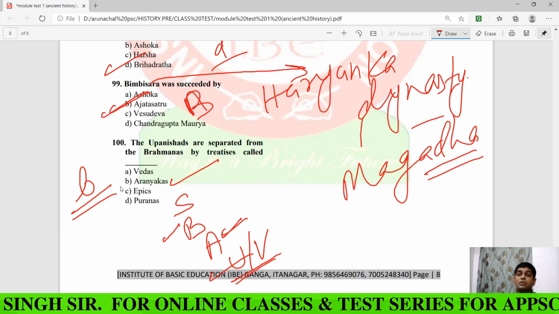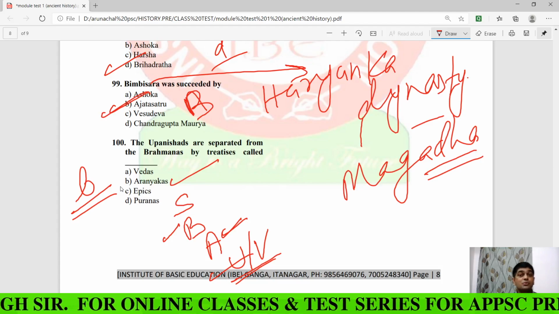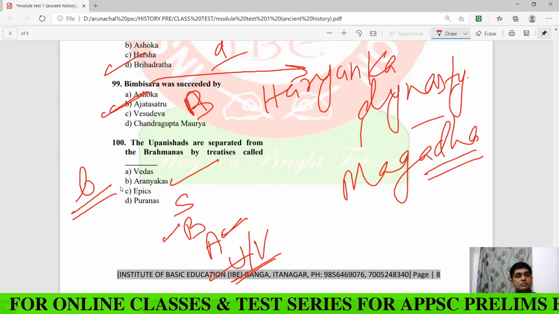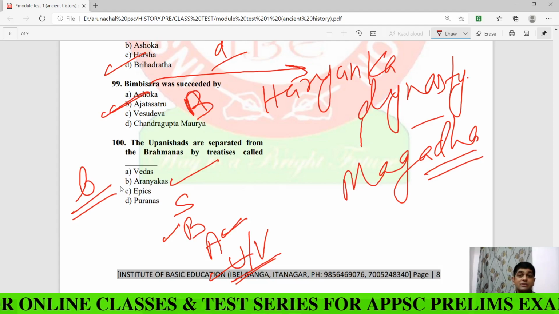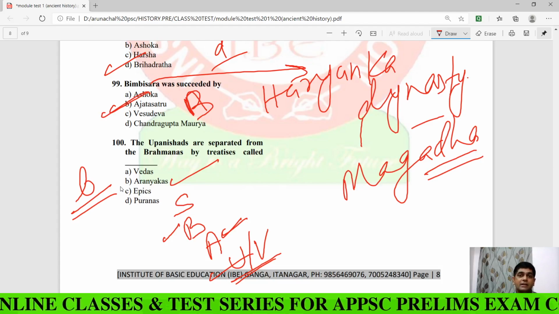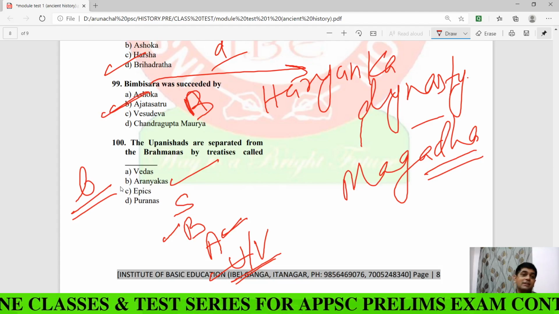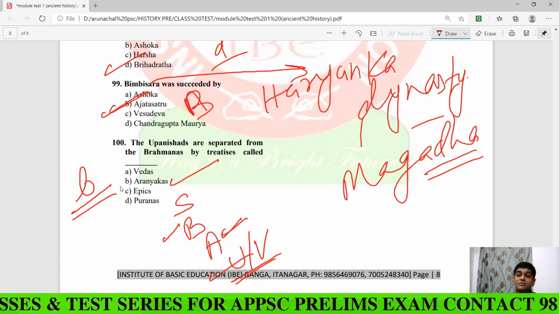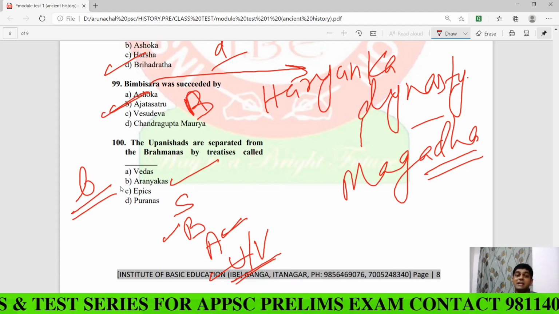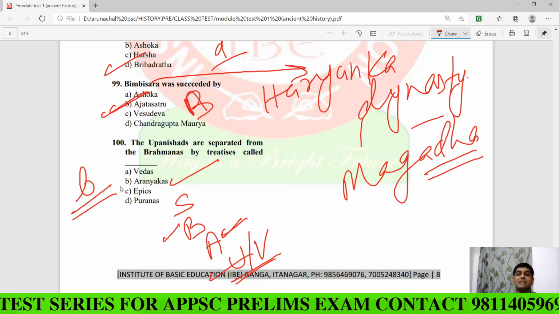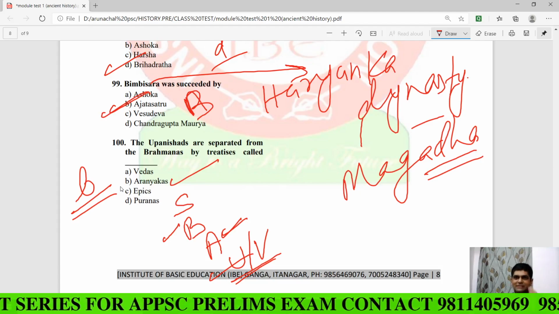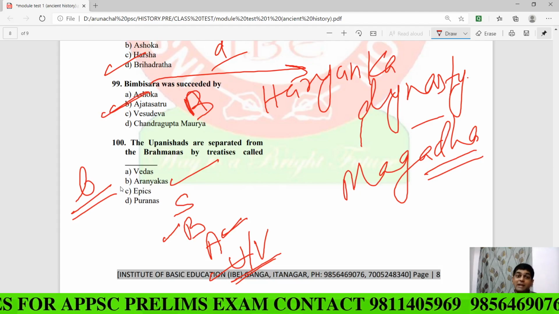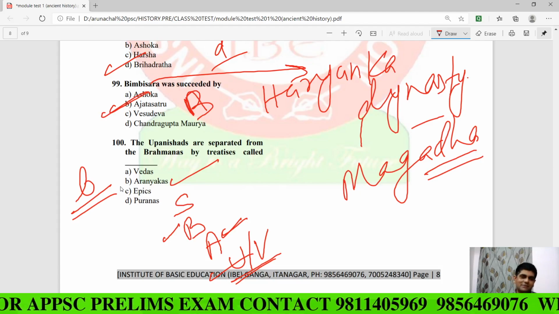So I am requesting all of you that the first two tests are free, so all of you can participate in this online test. Let me make it very clear, and I am assuring you that when you participate in this test, you will find the actual classroom feeling. Within the stipulated time, you have to cover the test here, and you will find the actual classroom feeling, my dear.